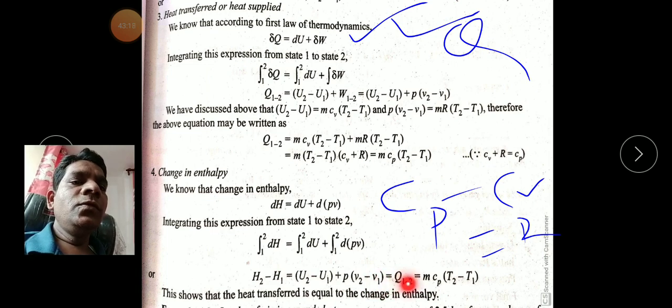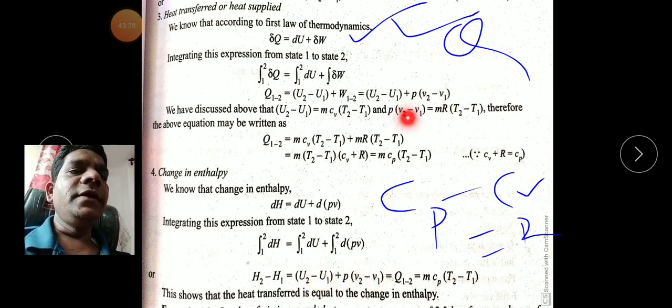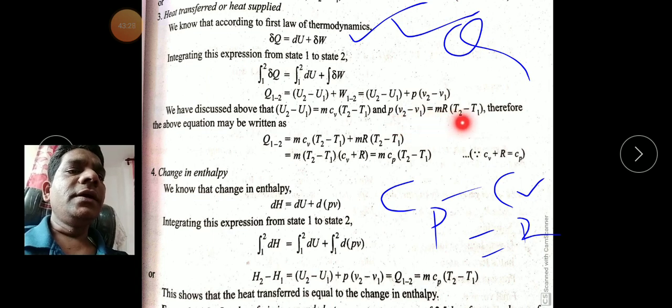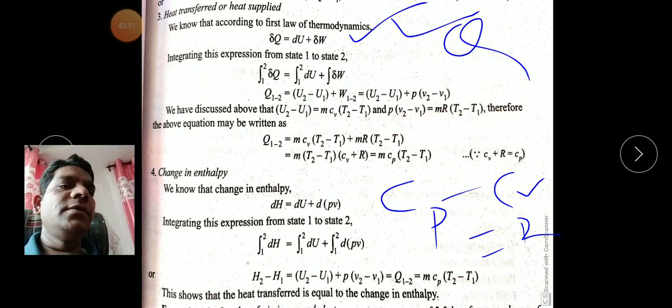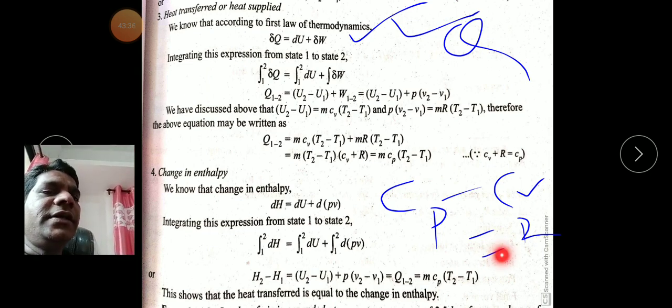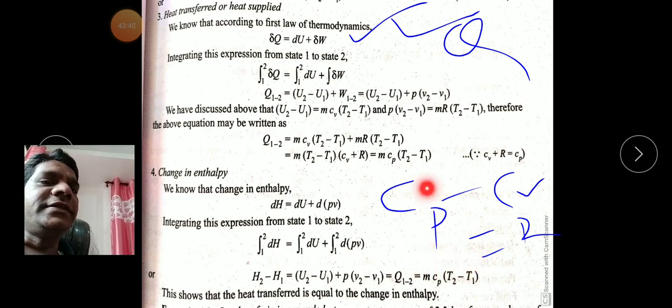Q is m Cp (T2 minus T1). Just put the value of U2 minus U1 and this value, we have these values here like that: m R (T2 minus T1), and we have this value. So after putting, what do we get here? We get the same, m Cp (T2 minus T1), which is exactly the same value as the heat transfer.